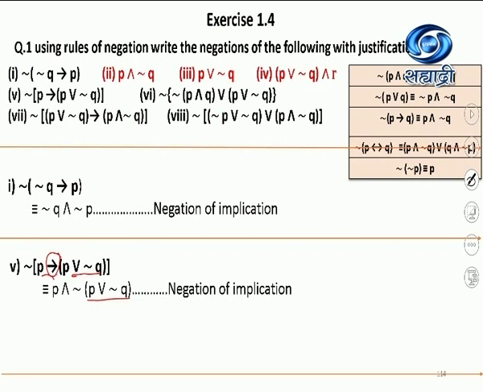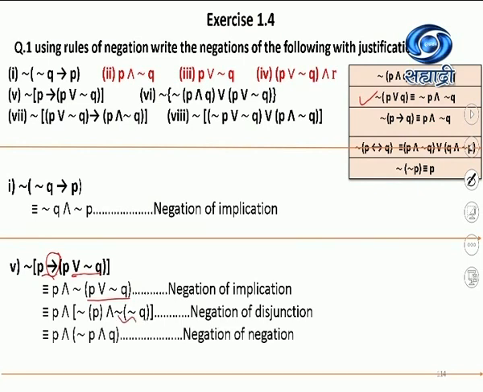Now I have to simplify the bracket where I have to use the negation of disjunction from here. So what will be that? It will be and in the square bracket negation of the first statement and negation of the second statement, which is negation Q. So which rule am I using here? Negation of disjunction. Negation of negation Q by rule of negation will be Q. That's all. So this will be the final answer.